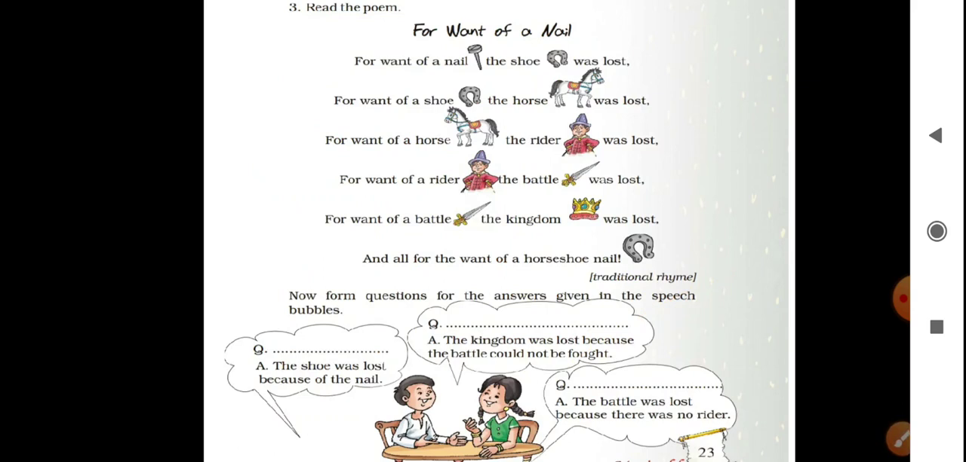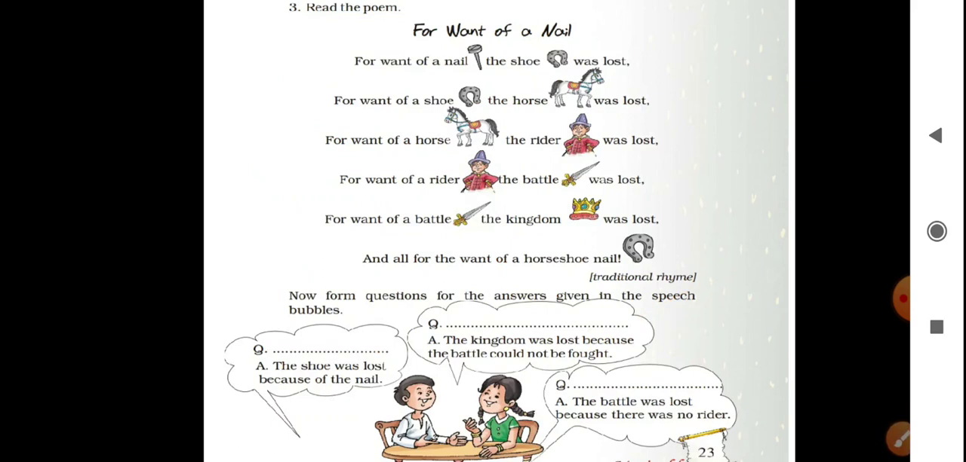For want of a nail, the shoe was lost. For want of a shoe, the horse was lost. For want of a horse, the rider was lost. For want of a rider, the battle was lost. For want of a battle, the kingdom was lost. And all for the want of a horseshoe nail. Children, this is a poem.